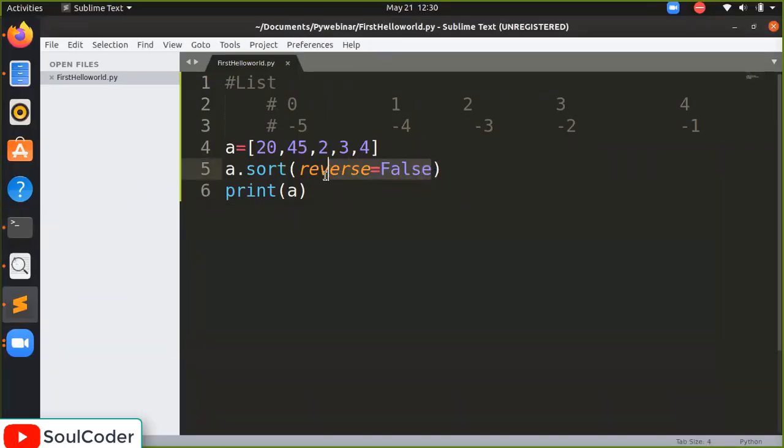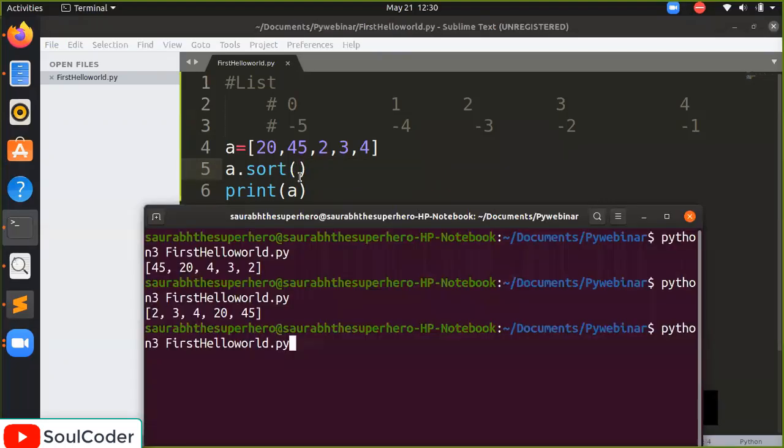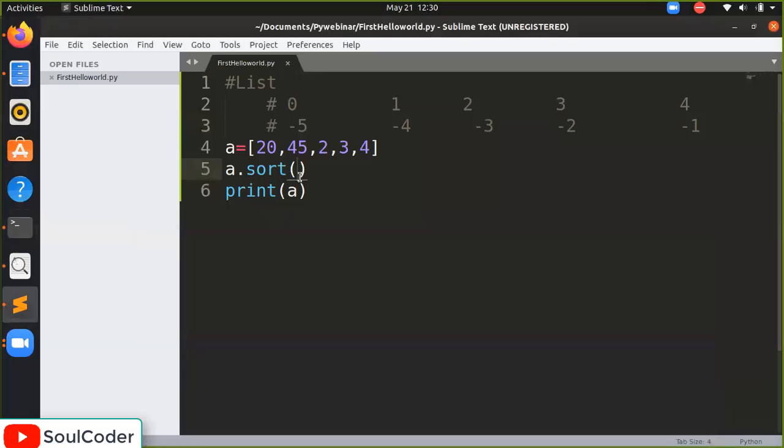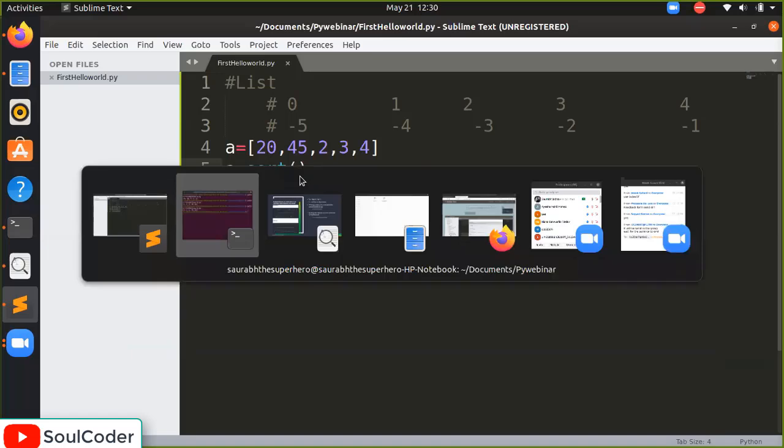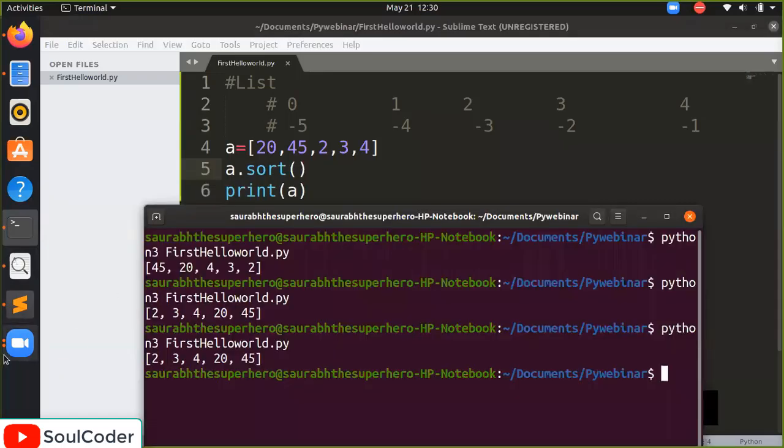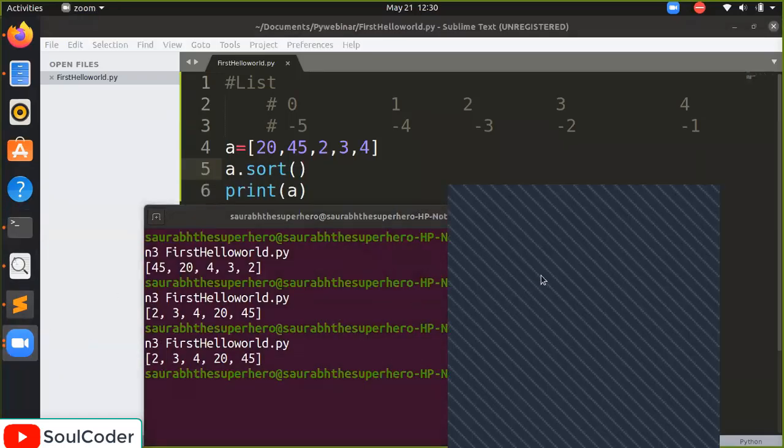You can directly delete this also, and it will be in ascending order. So if your list has elements which are not in ascending order, you can directly sort them with this function called the sort method. Is everyone clear? Is everyone understanding?